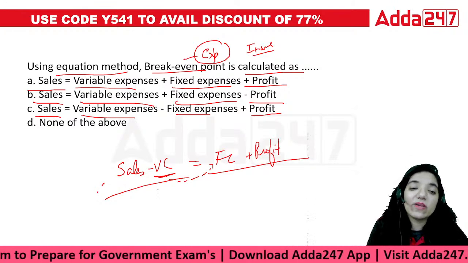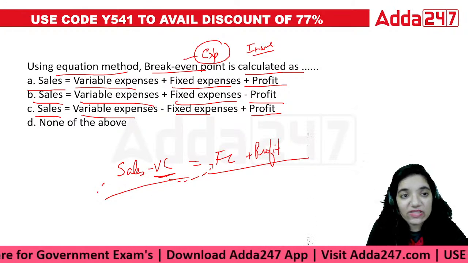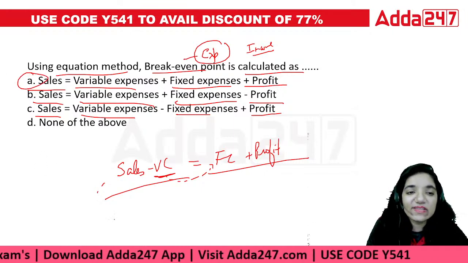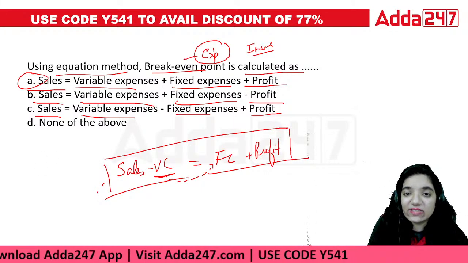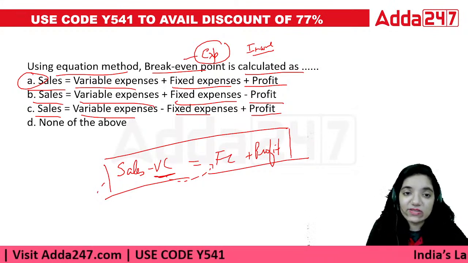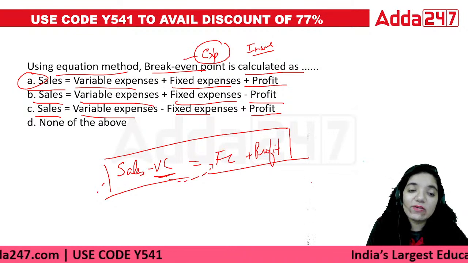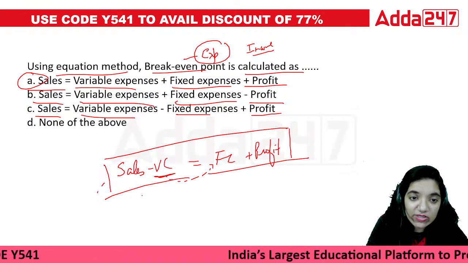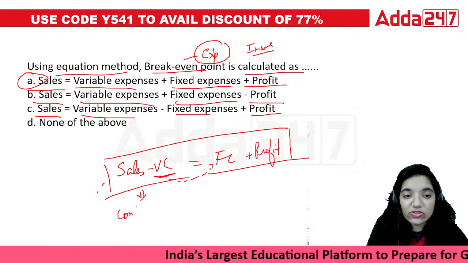It will become plus VC. This is the exact formula that we use in terms of cost accounting. Sales, from sales we deduct only the variable cost, and this is what we call contribution. This is also called contribution.